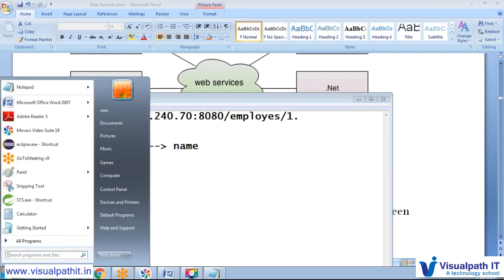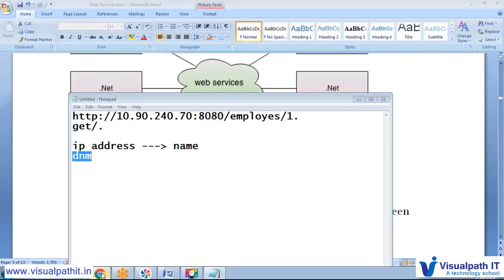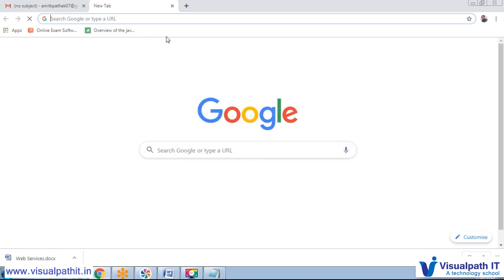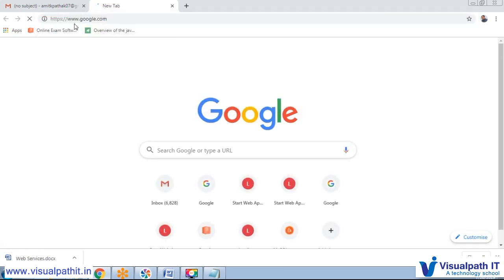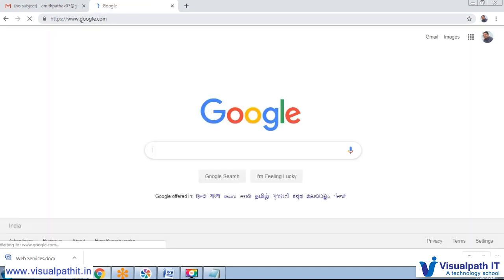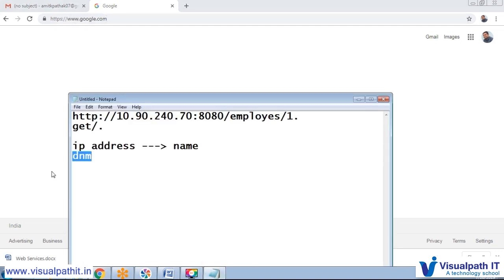For example, when we type google.com, google.com also has some IP addresses. It is not direct: when we type google.com, internally they are using some IP address. So first google.com hits this domain name server, which maps the name to an IP address.